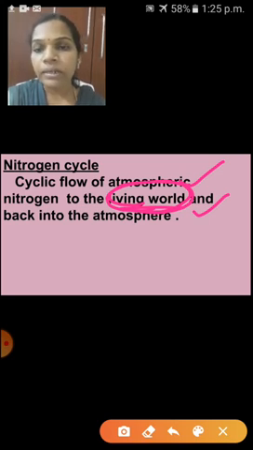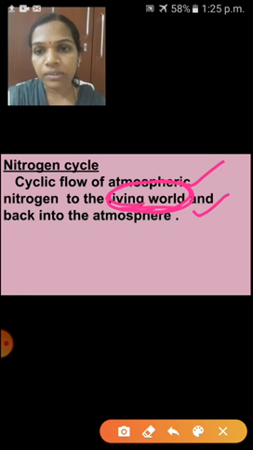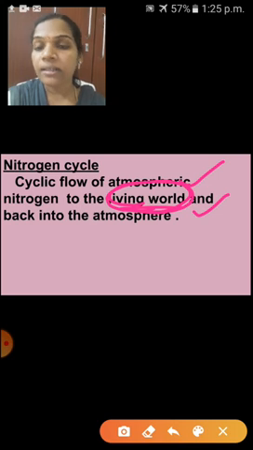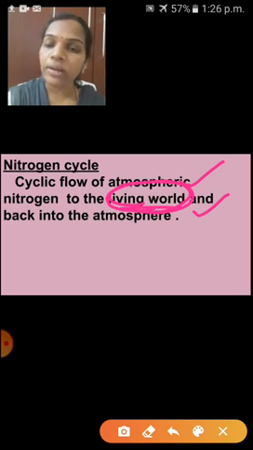It is also needed to make chlorophyll, and without chlorophyll plants can't make their food. So it is important for plants and animals. If we keep taking nitrogen continuously, the level will decrease. To avoid such a situation, our nature has that secret, which is nothing but the nitrogen cycle. The important processes of the nitrogen cycle I will teach you next session.